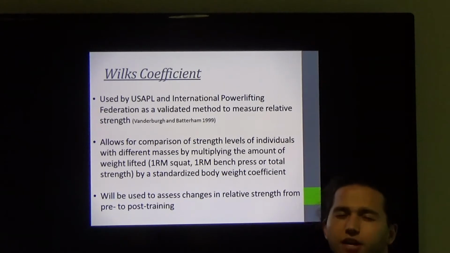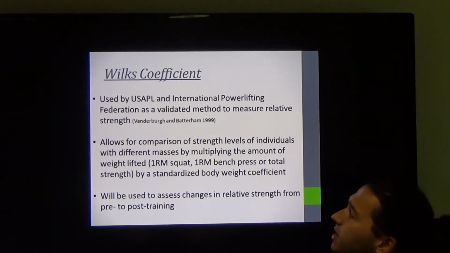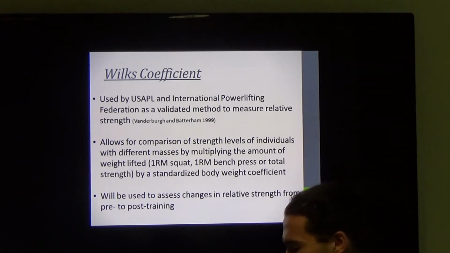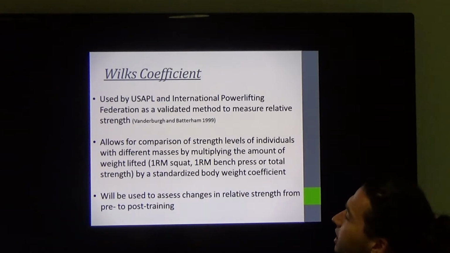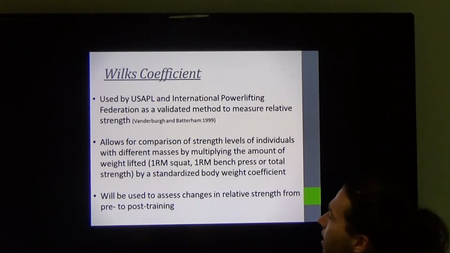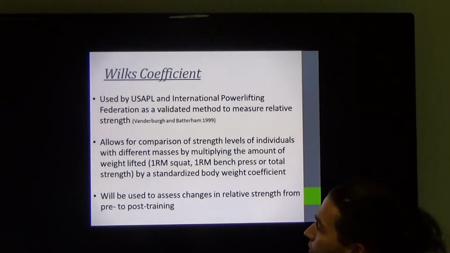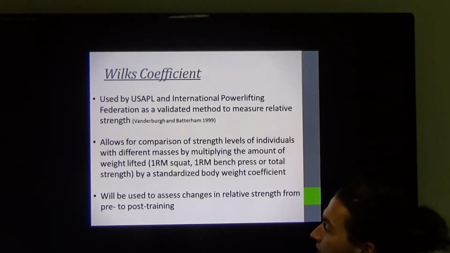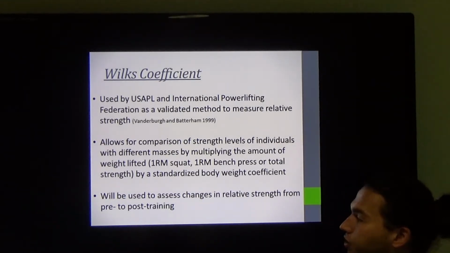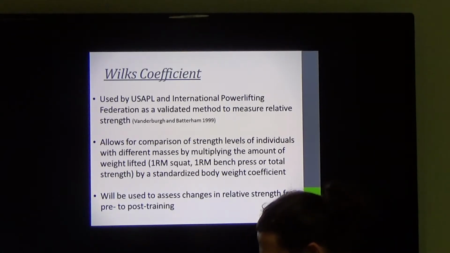The Wilks coefficient is used by the USAPL and the IPF as a validated method to measure relative strength. This is going to allow for the comparison of strength levels of individuals with different masses by multiplying the amount of weight lifted, which is either 1 rep max squat, 1 rep max bench, or total strength, by the standardized bodyweight coefficient. This is going to be used to assess the changes in relative strength from pre to post training.